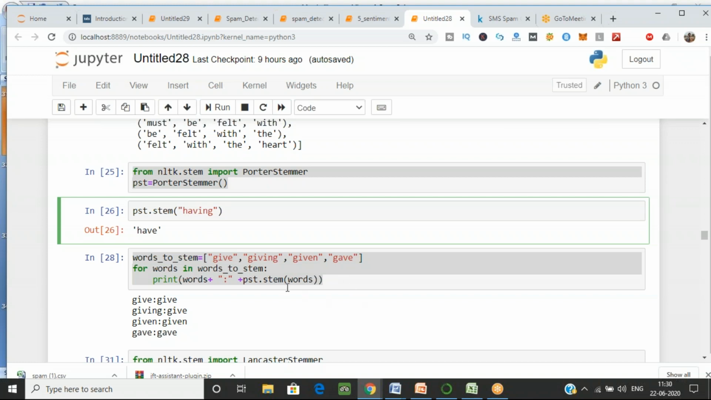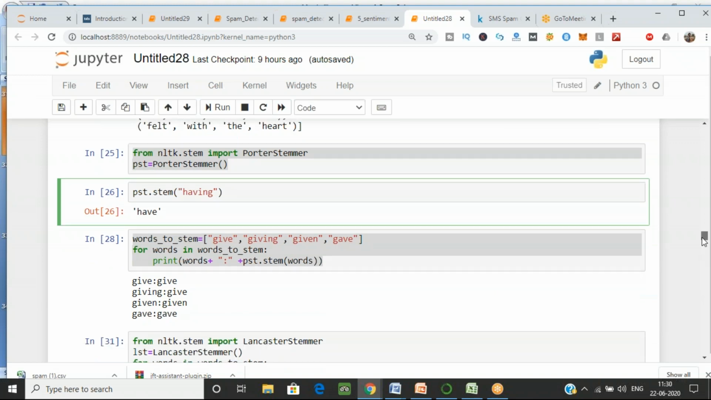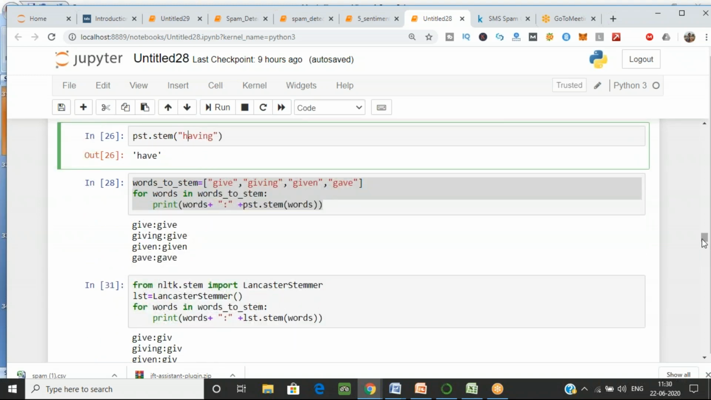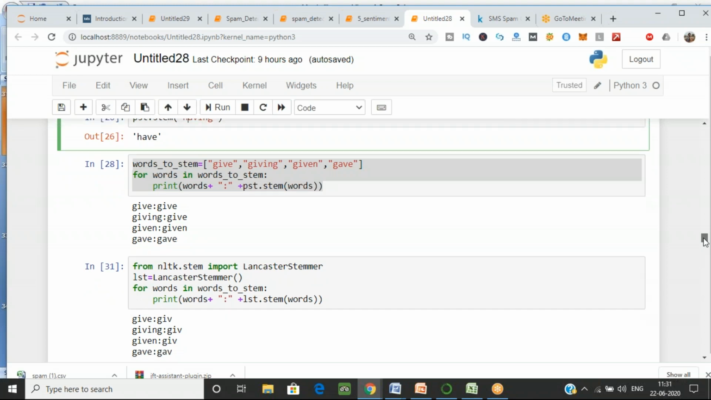Okay, that's good. Now just run this one also, give, given and all. Now you can see what the stemmer does. It will find give. Okay, it gave give. For giving also it gave give. Again for given, it will find given. For gave, it found gave. And this is not a good stemmer, because the stem of gave is again gave. It gave given for given, but we know that they are not coming from gave or given. So stemming is not working correctly.